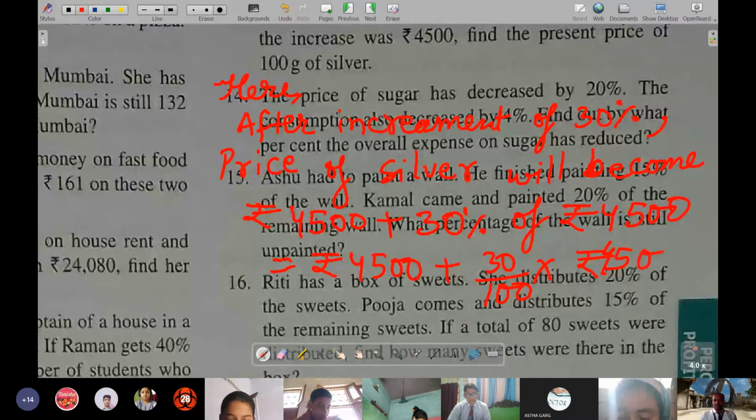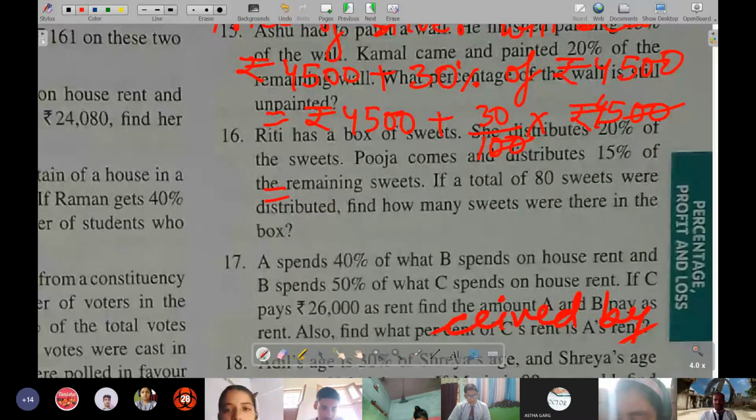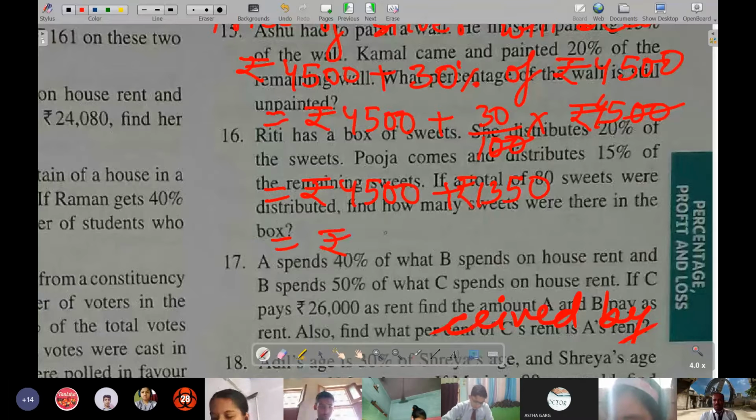So the zeros got cancelled. 45 into 30, how much will it become? That will become rupees 4,500 plus 1,350. That means rupees 1,350 will increase, and this will become rupees 5,850. Yes, this is when it increases by 30%.